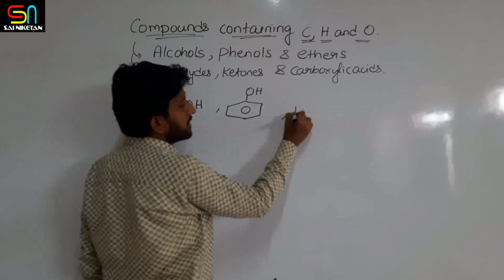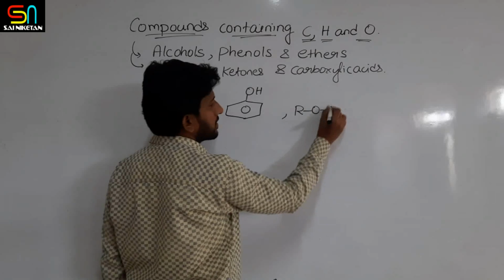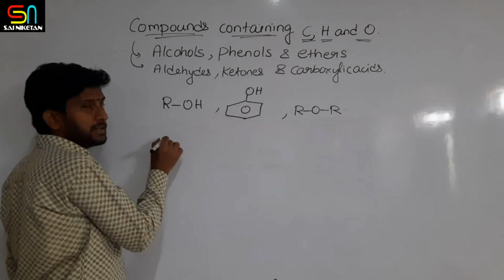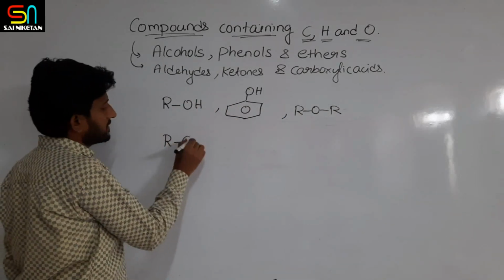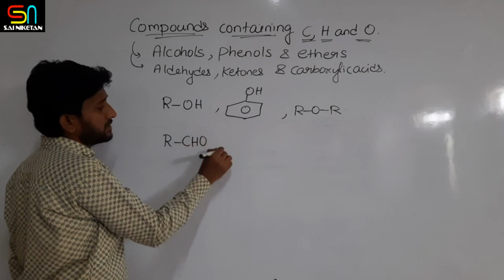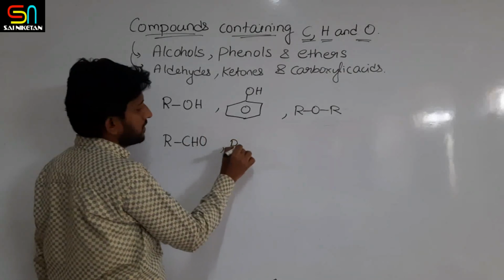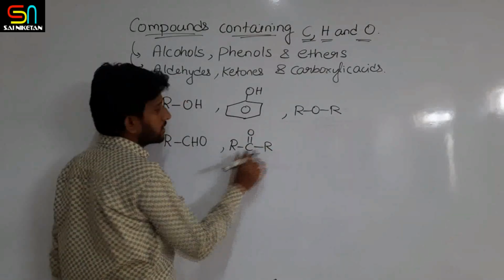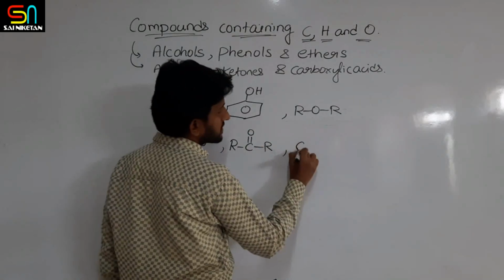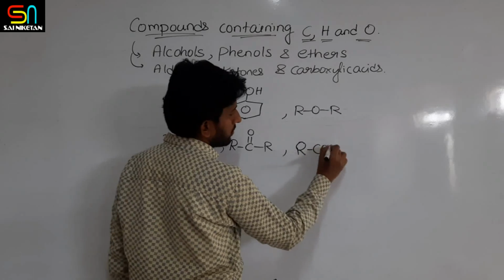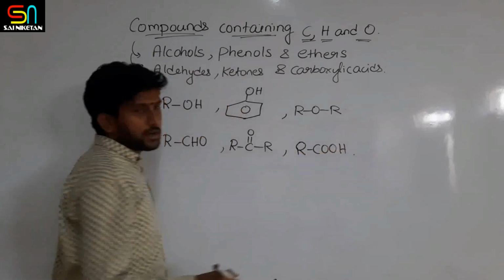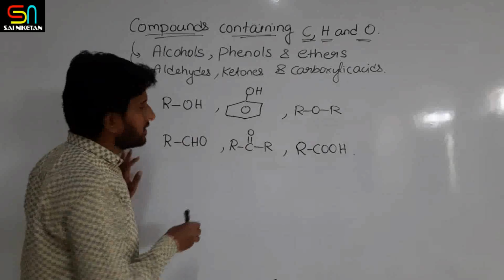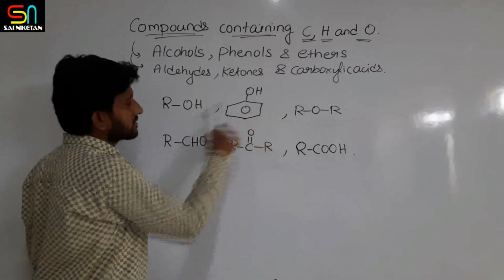Ether, general formula is ROR. Aldehydes, general representation is RCHO. Ketone, representation is C double bond O-R. And carboxylic acids, RCOOH. So these are all the compounds that contain carbon, hydrogen as well as oxygen.